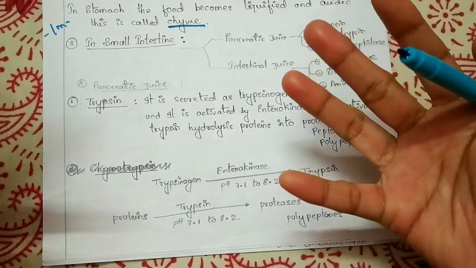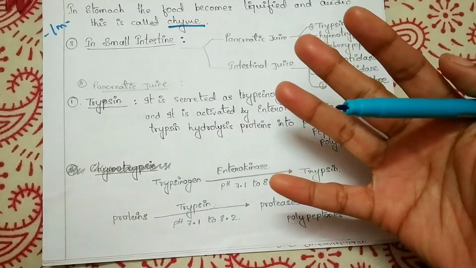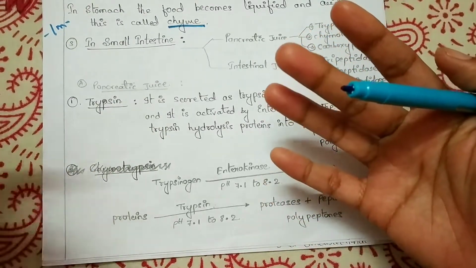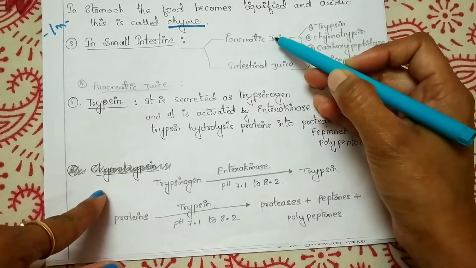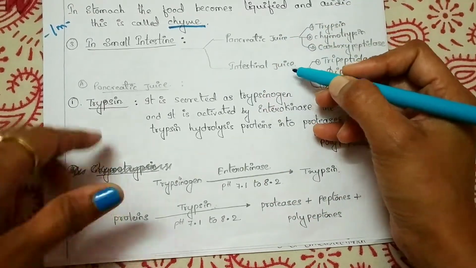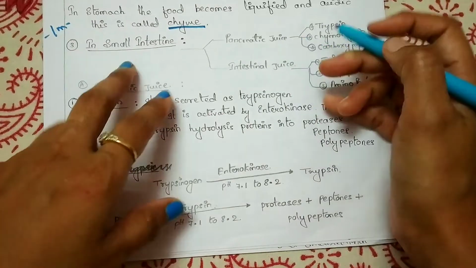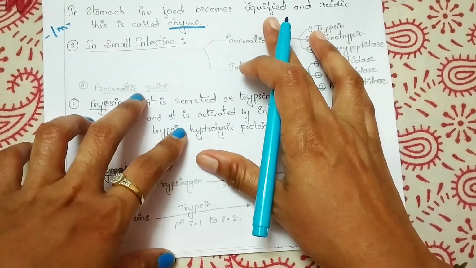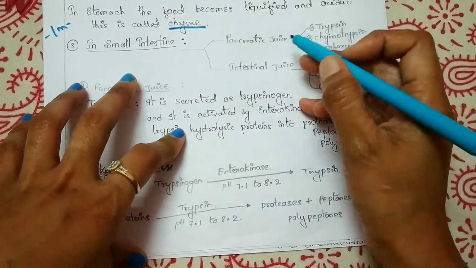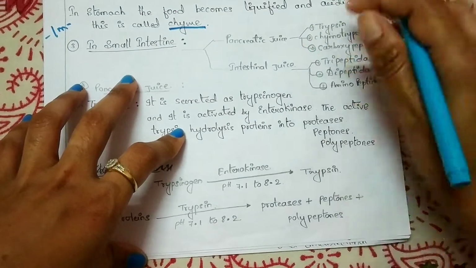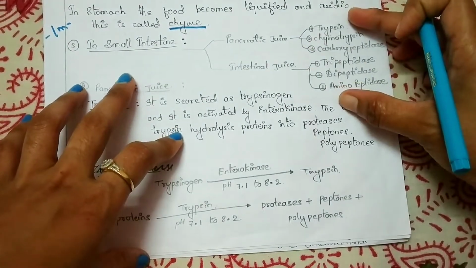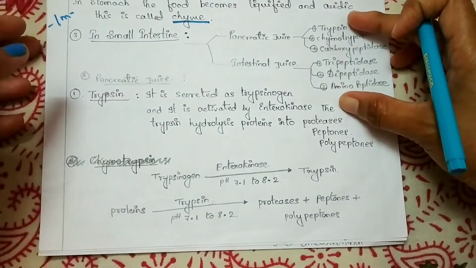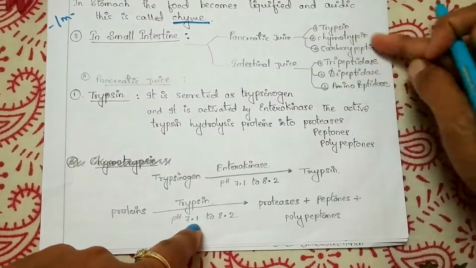If you watched the digestion of carbohydrates video, there I have already mentioned there will be two types of juices, that is pancreatic juice and intestinal juice. In the stomach there are two. Here we are studying about the digestion of proteins, so we will focus on that. I have written the key points in short form so that you can remember very easily.